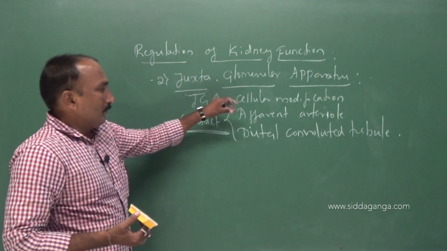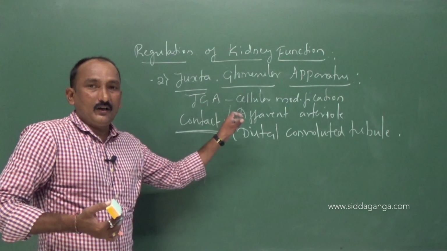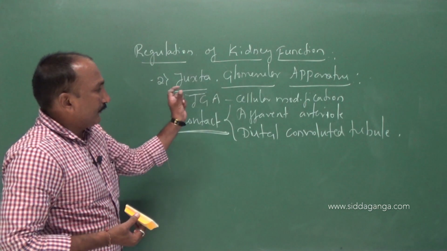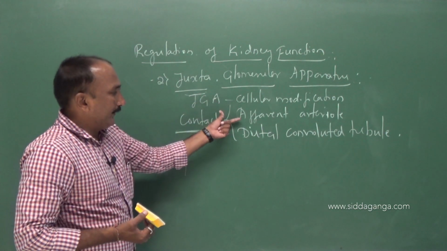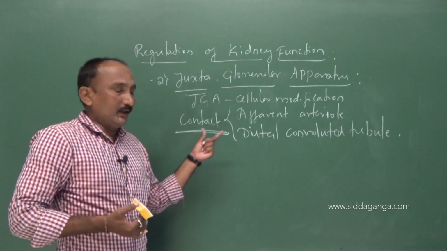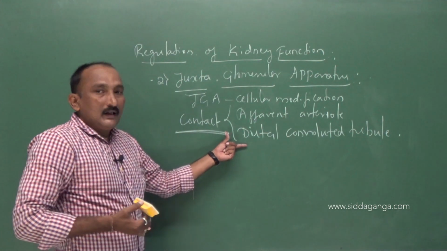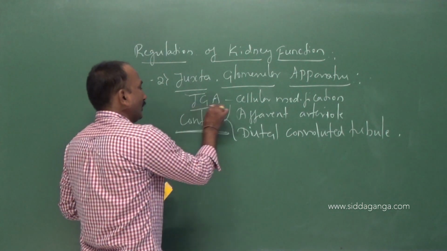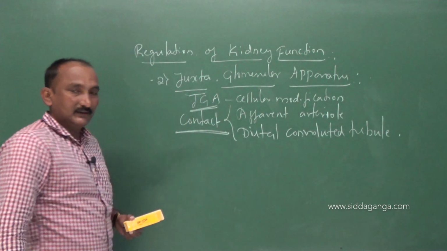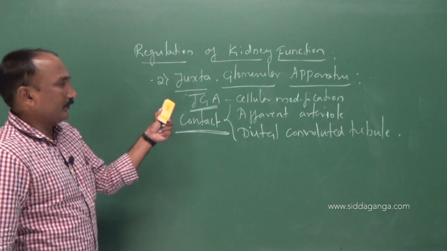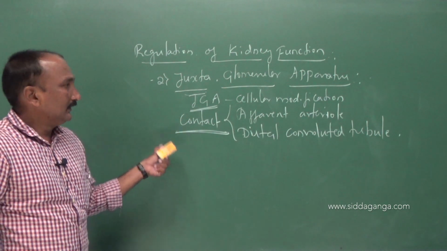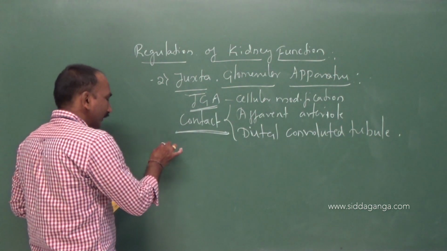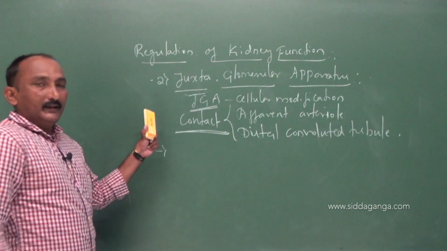Such cellular modification whenever these structures contact each other is called a juxtaglomerular apparatus.